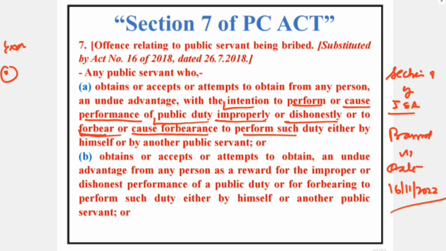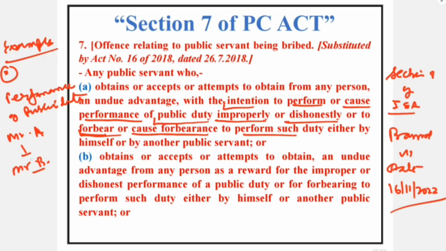Example number 1, which is for performance of a public duty. For example, Mr. A comes to Mr. B. Sir, please install an electronic meter at my home.